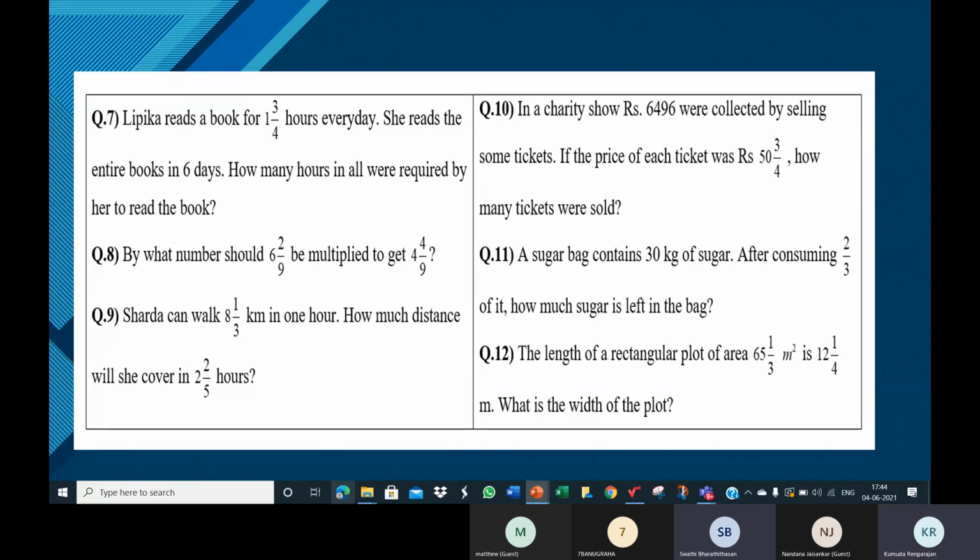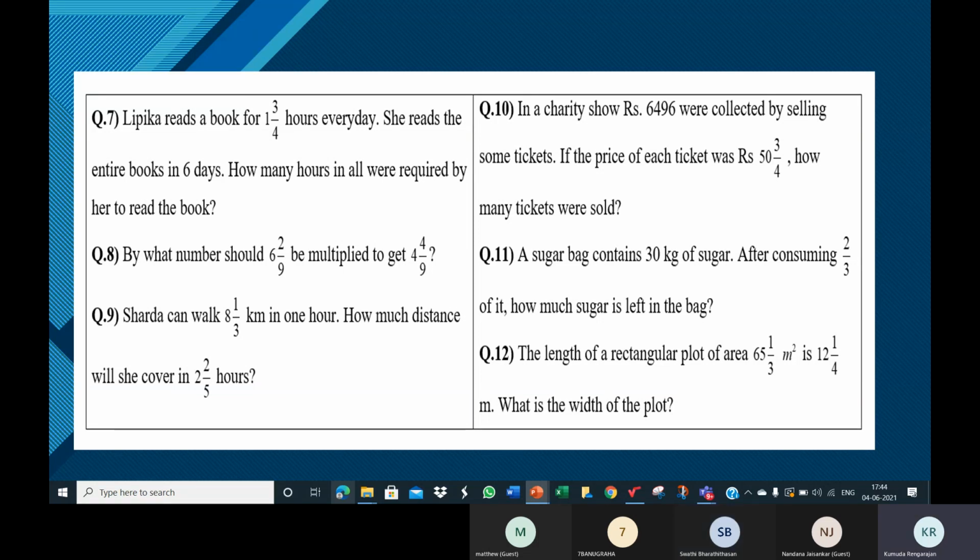Very good. So totally 100 rupees were collected. Even I want to repeat what you said. So in a charity show, totally 100 rupees was collected. And for one ticket, it is 2 rupees. Selling one ticket for 2 rupees, I was able to collect 100 rupees. So how many tickets were sold? Ma'am, totally 50 tickets were sold.